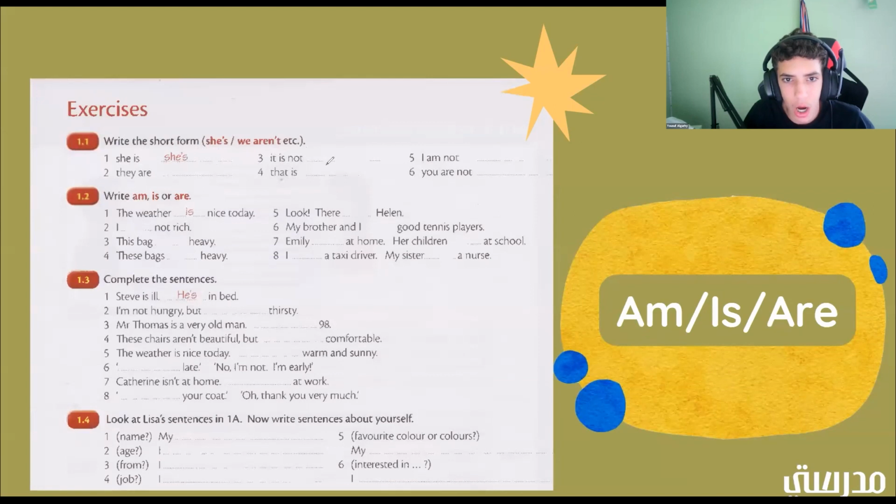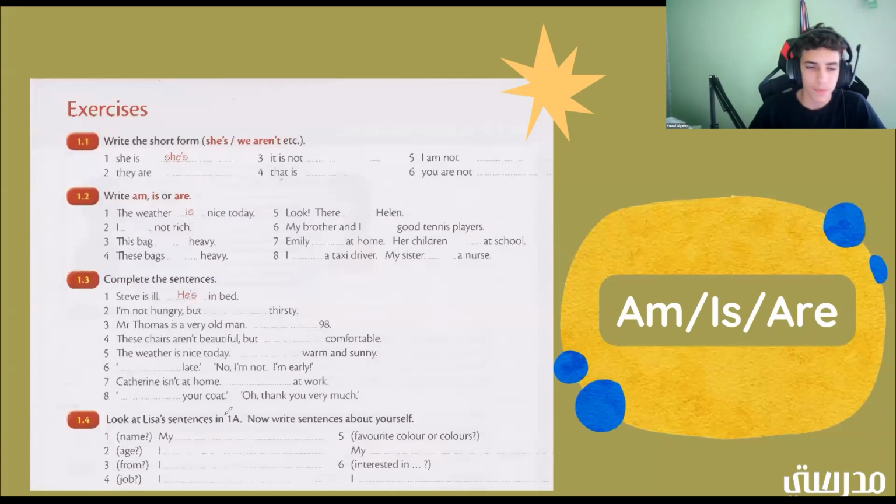Okay. If we have it is not, what does that turn into? It's not or it isn't. Good job. If we have that is, what does that turn into? That's. Good job. If we have I am not, what does that turn into? I'm not. Good job. If we have you are not, what does that turn into? You're not. Okay, great job.